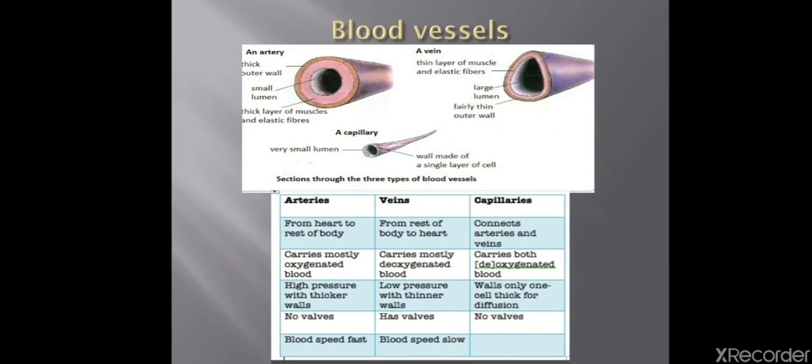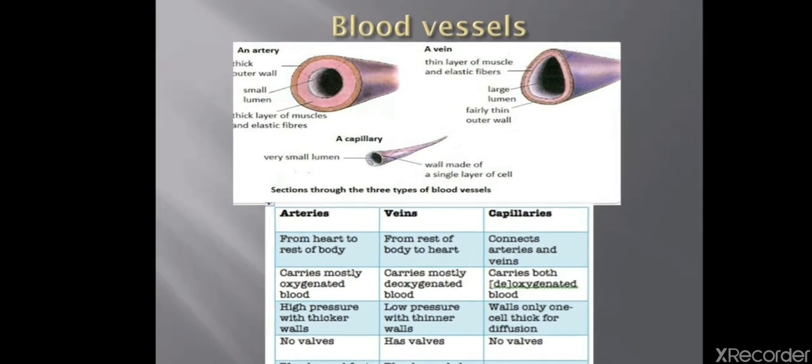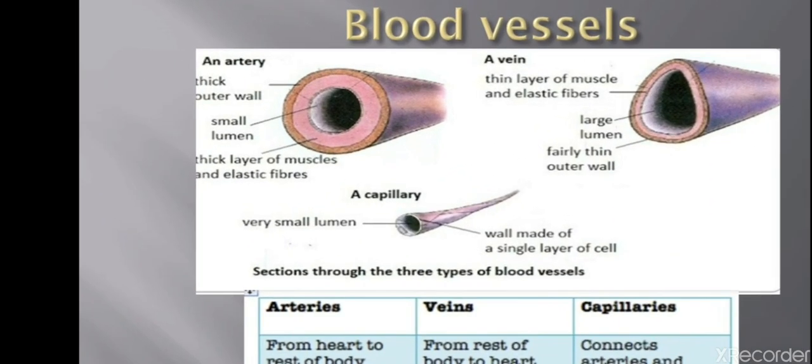Next is the type of blood vessels. We have three types of blood vessels: arteries, veins and capillaries. If you look at the diagram of an artery, it has a thick outer wall, small lumen. Lumen is a passage through which the blood flows. So it has a small lumen and thick layer of muscles and elastic fibers.